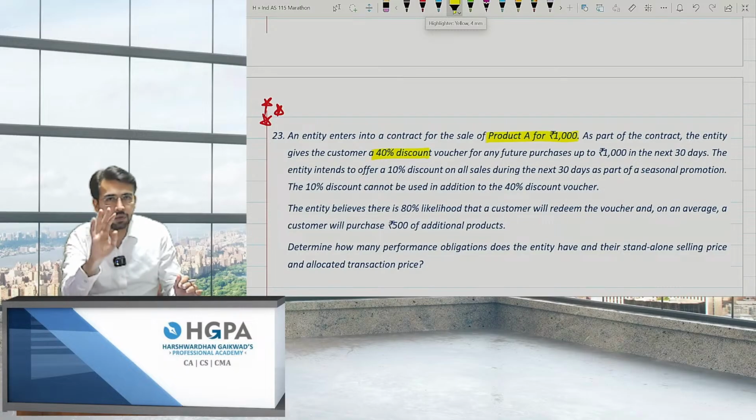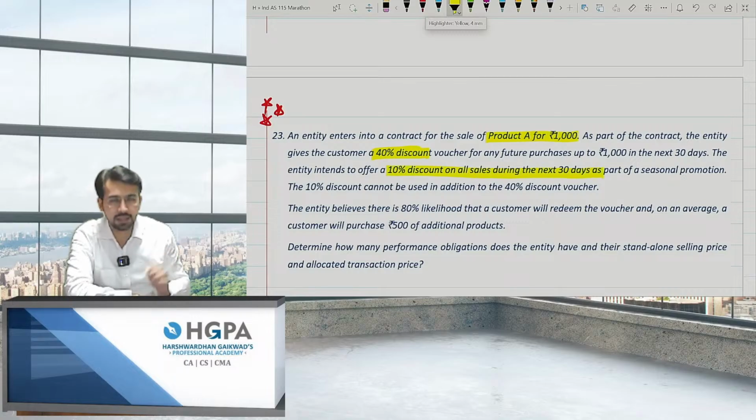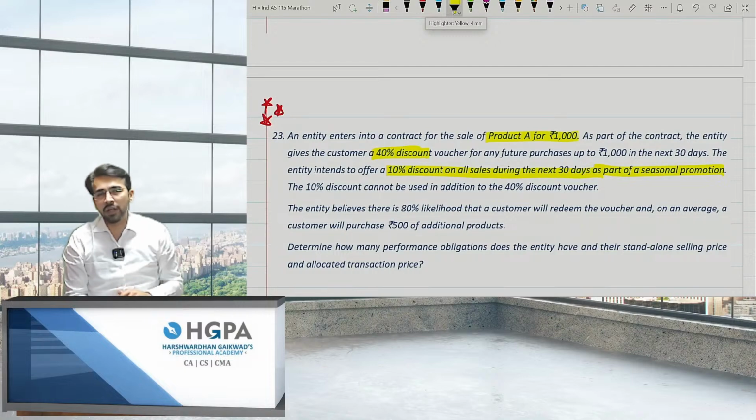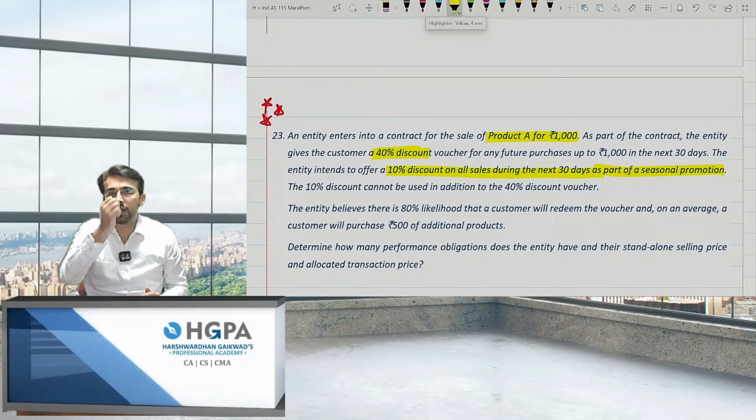So in that scenario, obviously for Shoppers Stop, they are giving you 40% discount. Nothing is free, right? So the entity intends to offer a 10% discount on all sales during the next 30 days as part of seasonal promotion. So basically, he gave you a coupon of 40%, but during the next 30 days, it was a season sale, and therefore 10% he was giving to everyone anyway. So can I say he is giving you only 30% extra?